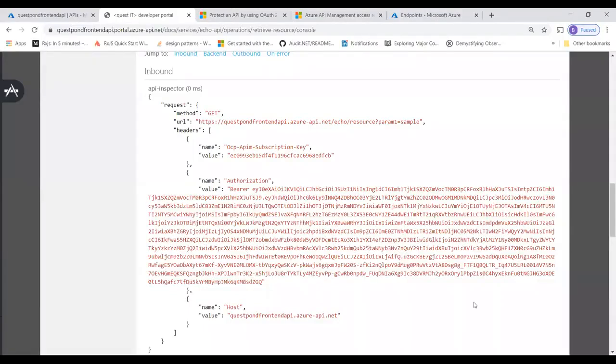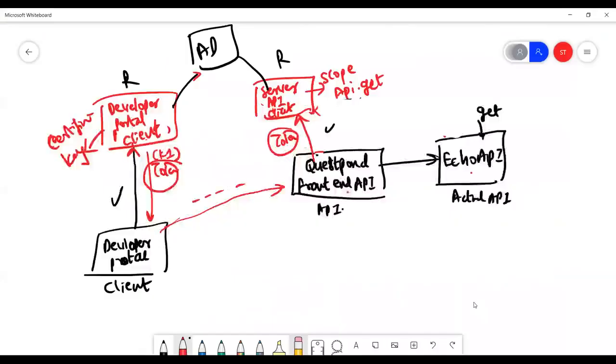It will be difficult. So the diagram again, right? So in the developer portal, we registered applications. We registered into these applications, then the Active Directory created a federated kind of environment. And then now in the front end API, we put that validate JWT token. So if you remember